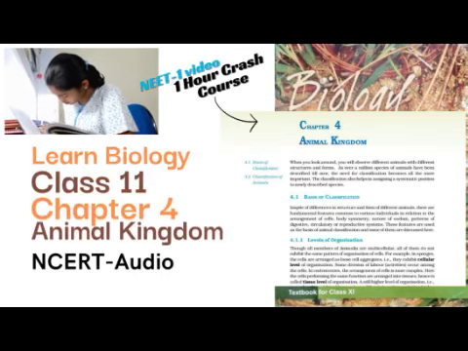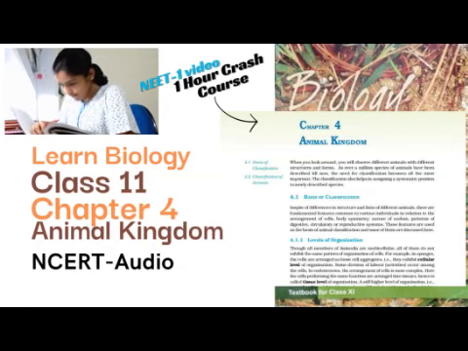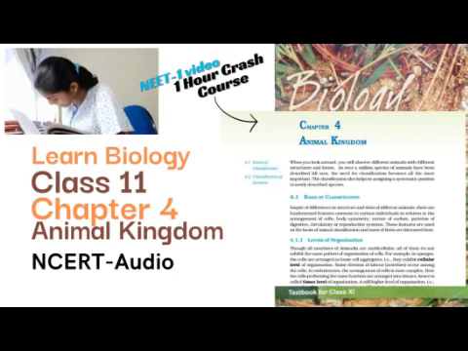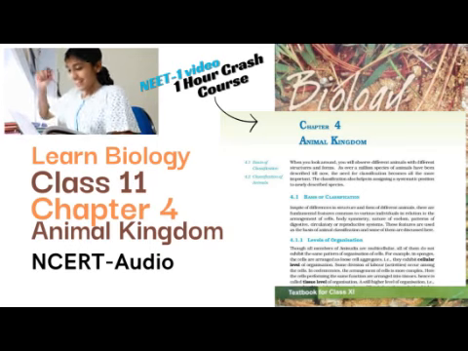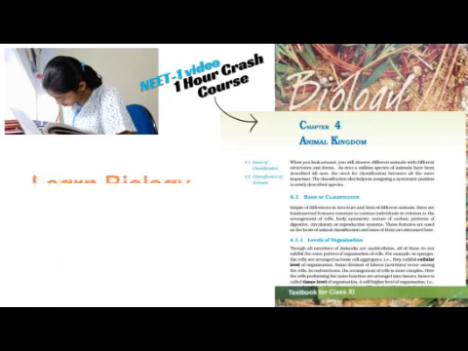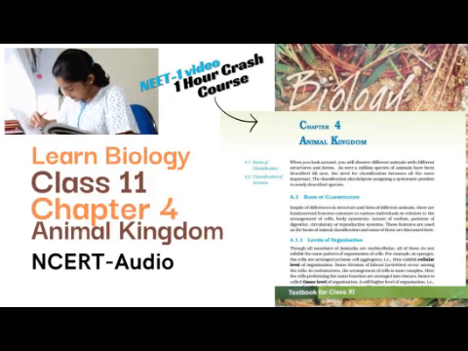4.2.11.7 Class Mammalia. They are found in a variety of habitats: polar ice caps, deserts, mountains, forest, grassland, and dark caves. Some of them have adapted to fly or live in water.